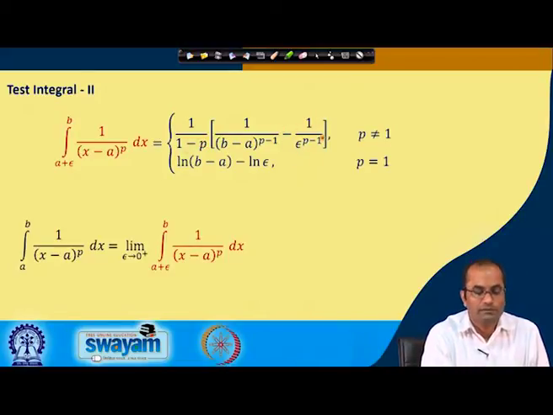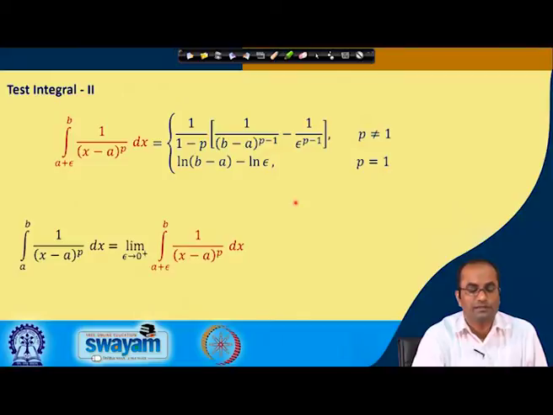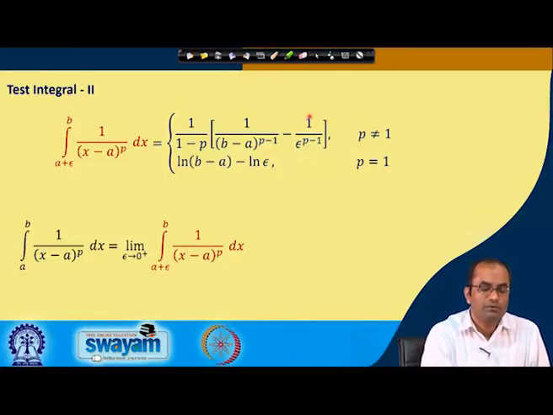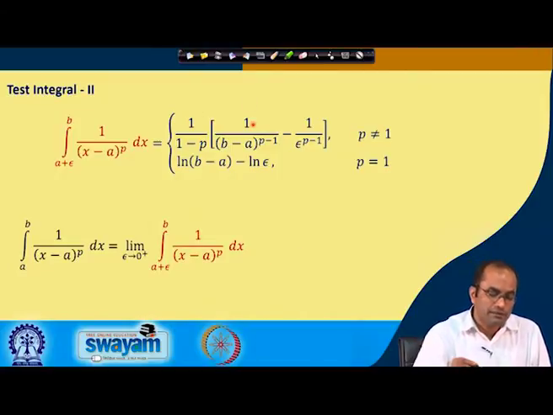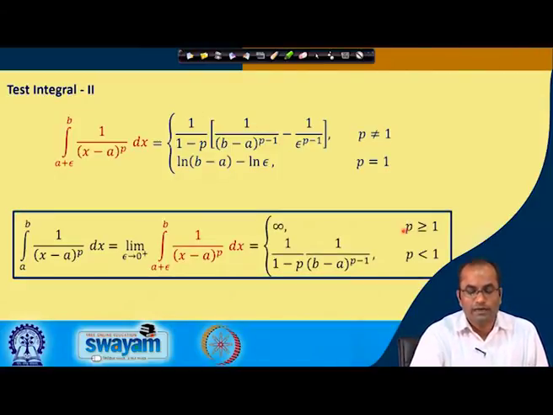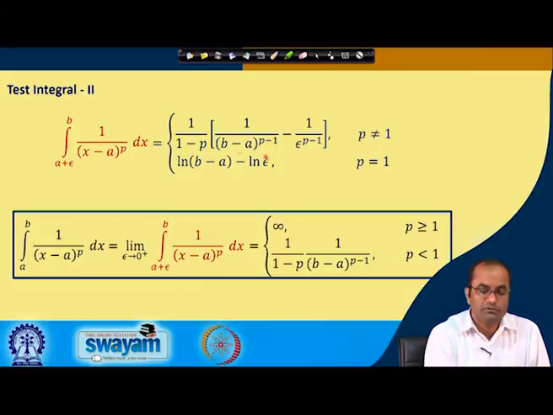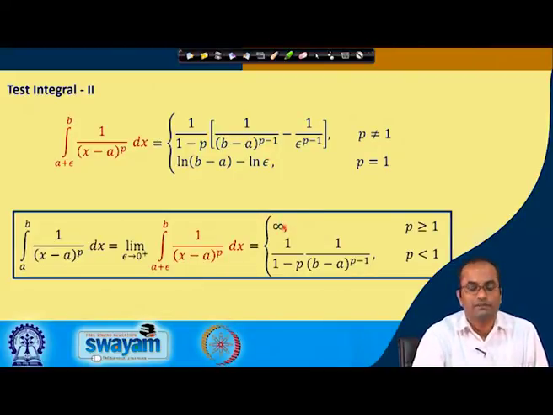So, this is also minus, this is minus. So, we will have this integral converging to plus infinity. And when p is less than 1, epsilon goes into the numerator, and when epsilon goes to 0, this term will also go to 0. So, in that case this integral will exist. So, when p is greater than or equal to 1, this integral is not converging, it is diverging, the value is going to plus infinity.